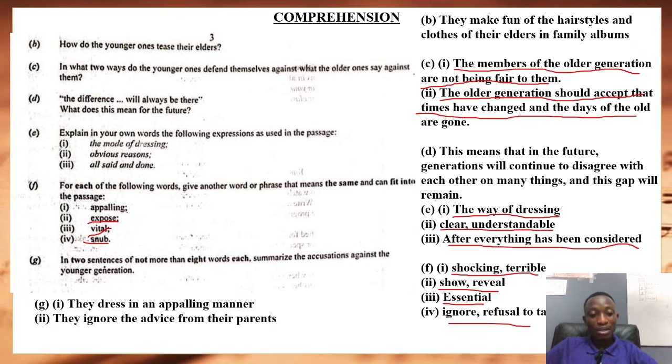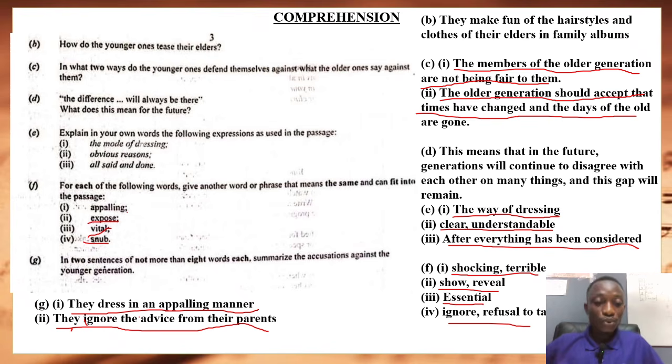So when I look at my answer for G1, I said they dress in an appalling manner. That is 1, 2, 3, 4, 5, 6 words. Exactly 6. So it shouldn't be more than what? 8. That was what the question demands. And also, they ignore the advice from the parents. This is about 1, 2, 3, 4, 5, 6, 7 words. So that is summary writing. Take that into consideration. It shouldn't be more than the targeted number of words stated in the question.